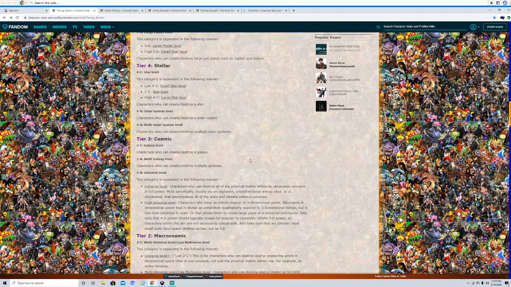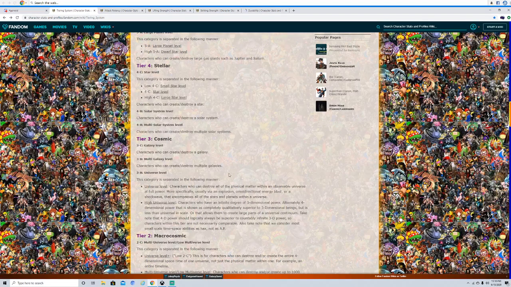Multi-Galaxy, you can use probably adult Naruto, adult Sasuke, Momoshiki, probably. You can scale multi-galaxy characters from Bleach. Basically, so-and-so amounts of star systems are contained within galaxies. And galaxy level is where you level the entire thing that's holding all those solar systems. Multi-galaxy is just where you destroy multiple galaxies.